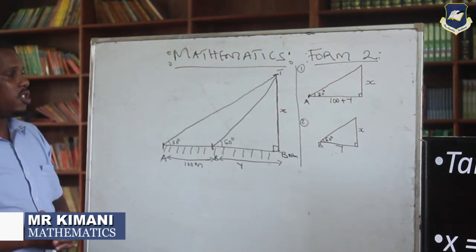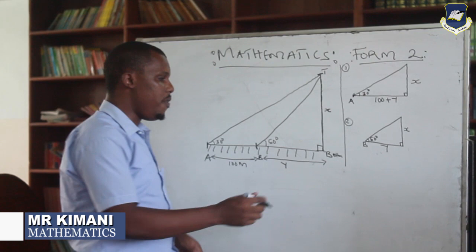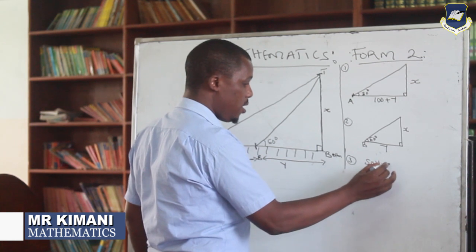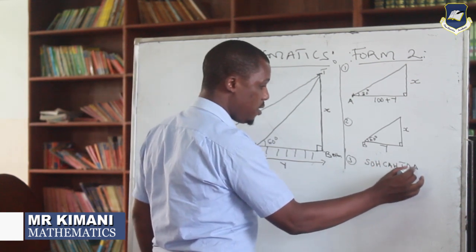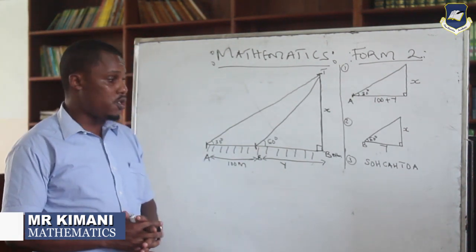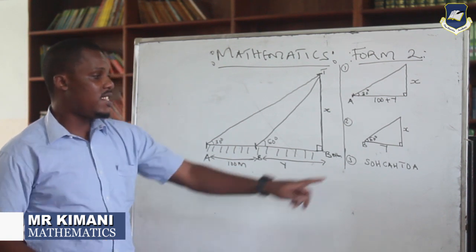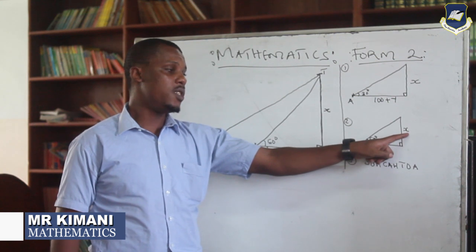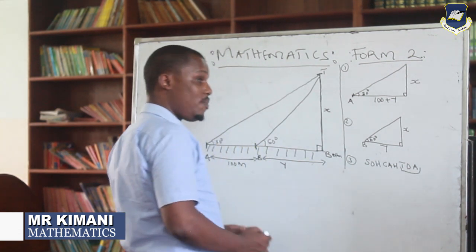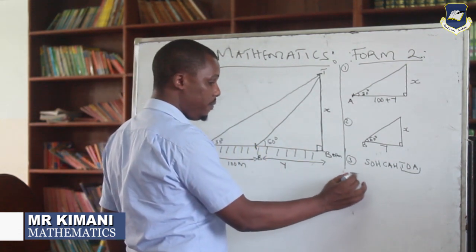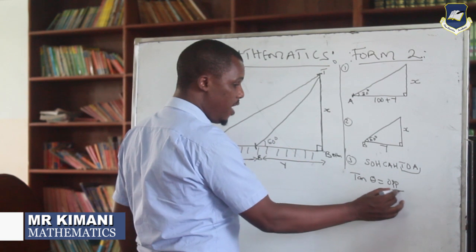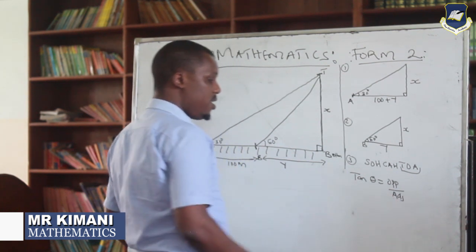When you consider this information, step number 3 is the SOHCAHTOA concept, so that you can find which trigonometry ratio you are going to use. The two sides that you have been given are the adjacent and the opposite. So out of these three trigonometry ratios, the best to use is the last one, which is tan. Tan theta is equal to opposite over adjacent. That is the only trick.